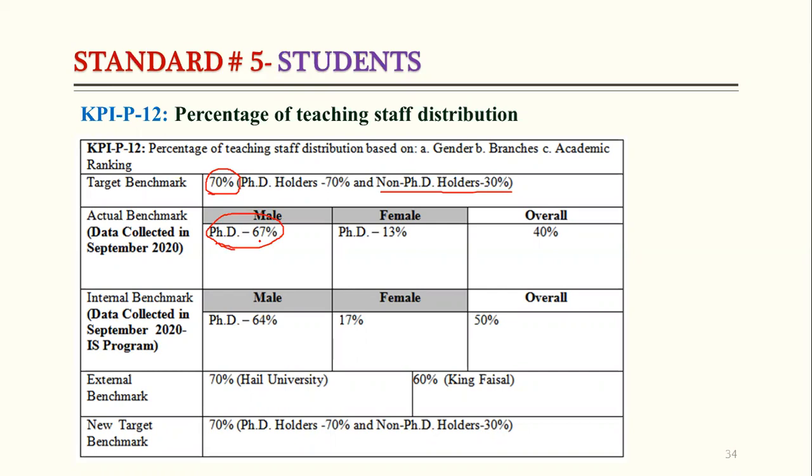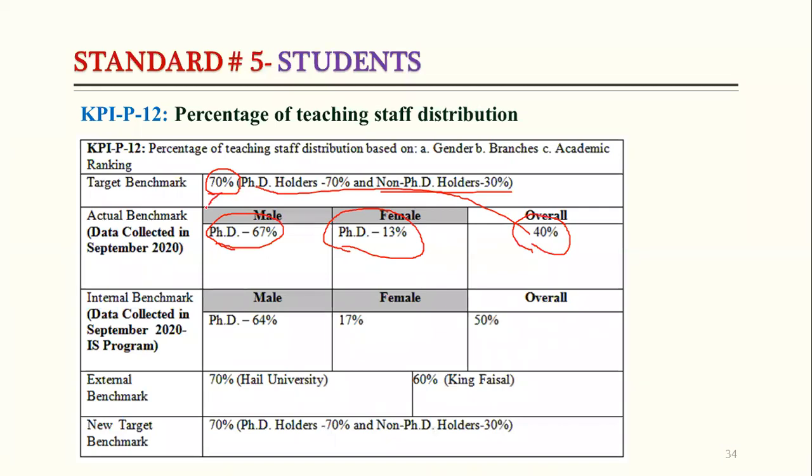Here again, we are just considering the PhD degree. We are not considering the rank. If someone has a PhD, we consider that he fulfills our target. In the female campus, we had only 13%. But if we calculate the overall, that is 40%. So it means we did not achieve the target.